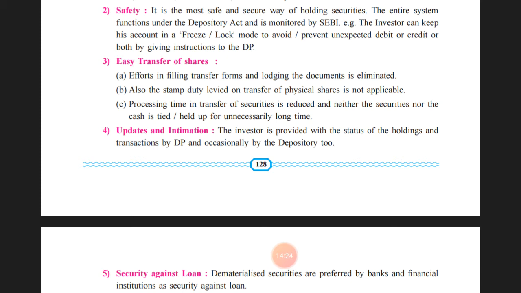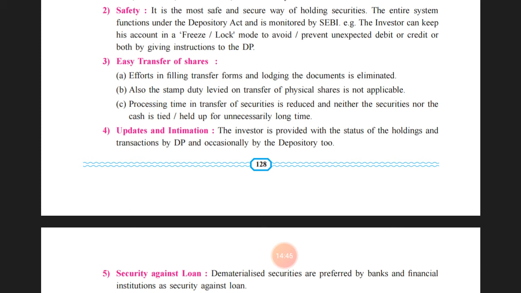Also, the stamp duty levied on the transfer of physical shares is not applicable. So when the physical form of certificate was there and it needed to be transferred from one person to another person, then a certain stamp duty was levied on that transfer of shares. Under the physical form this was levied, but in the electronic form of transfer, that has been eliminated.